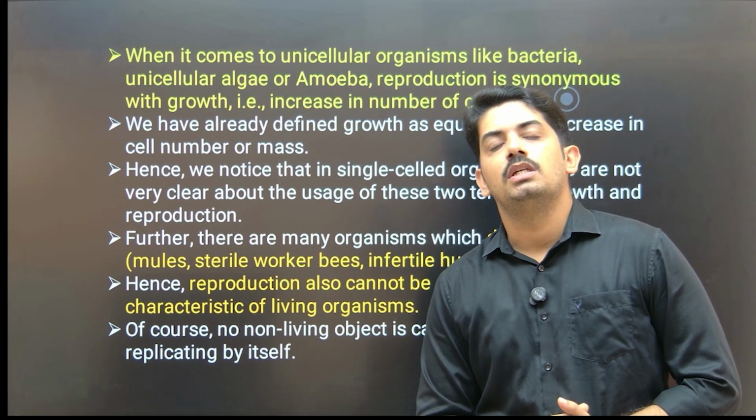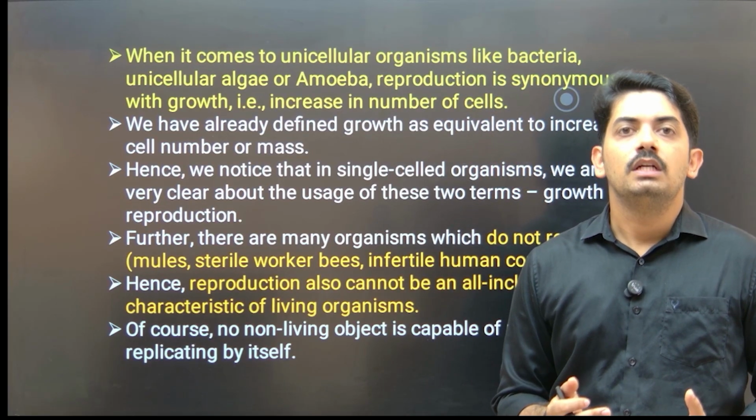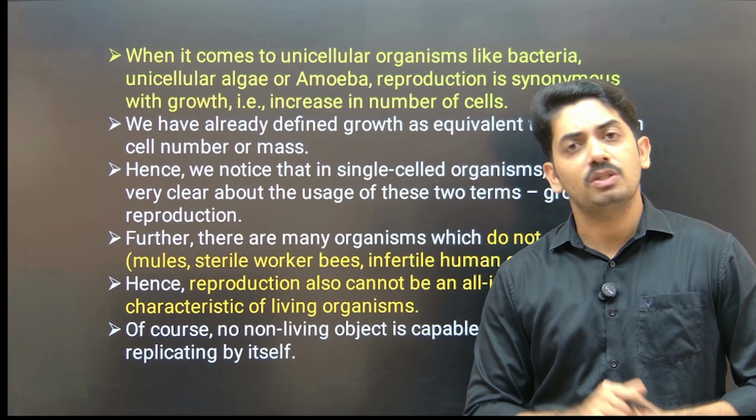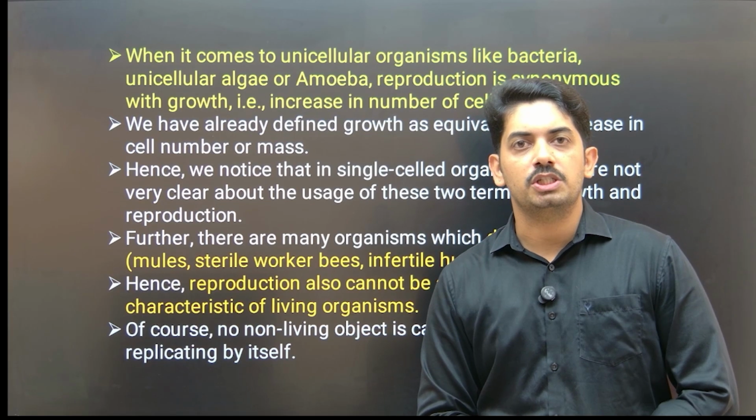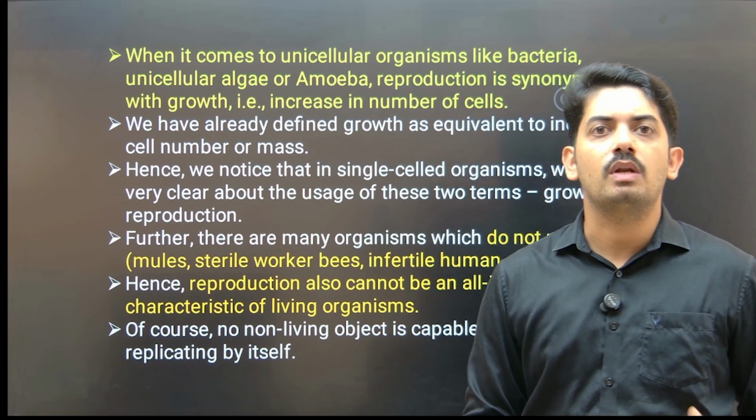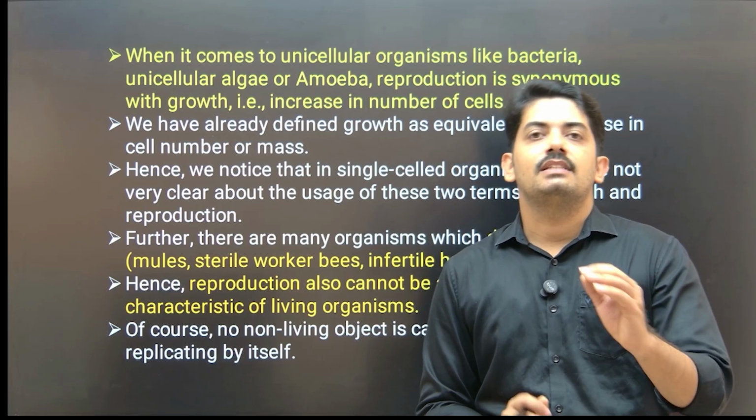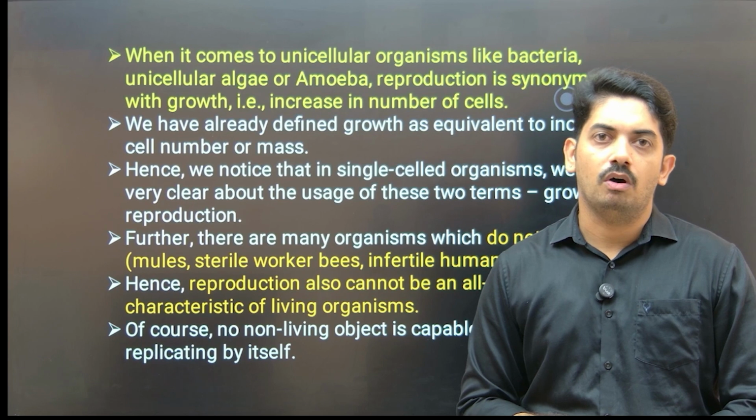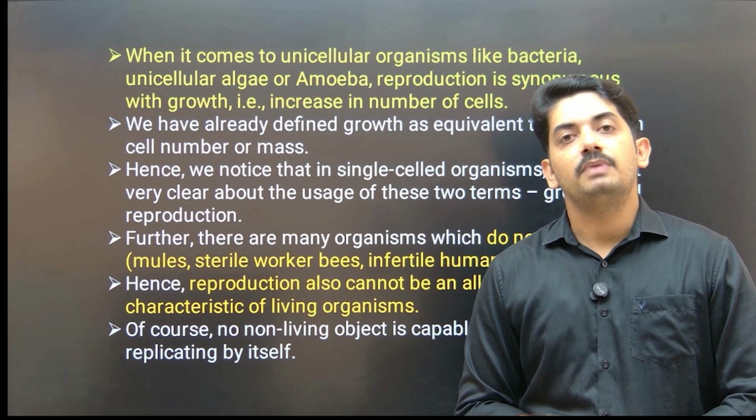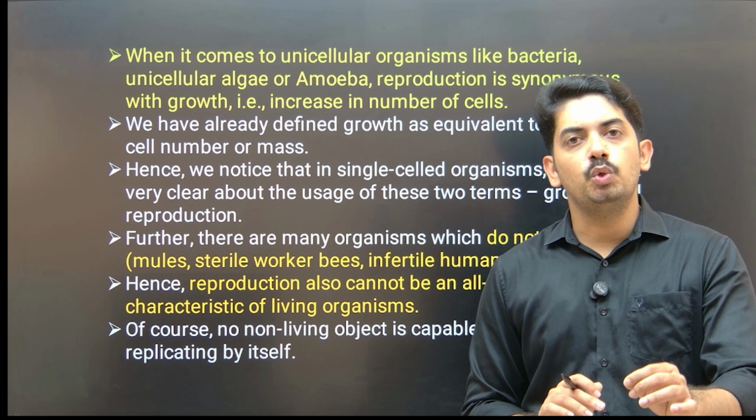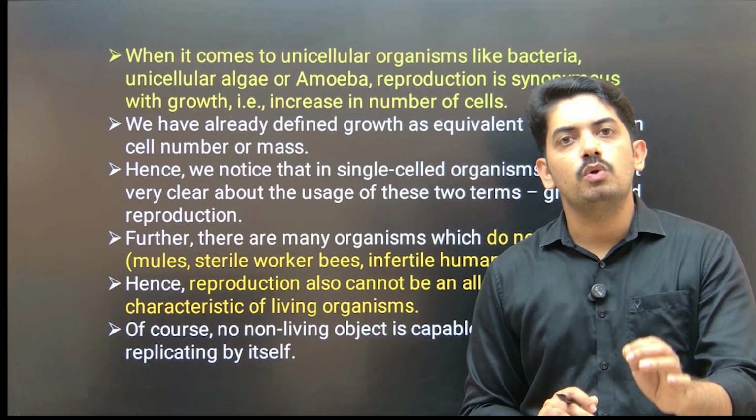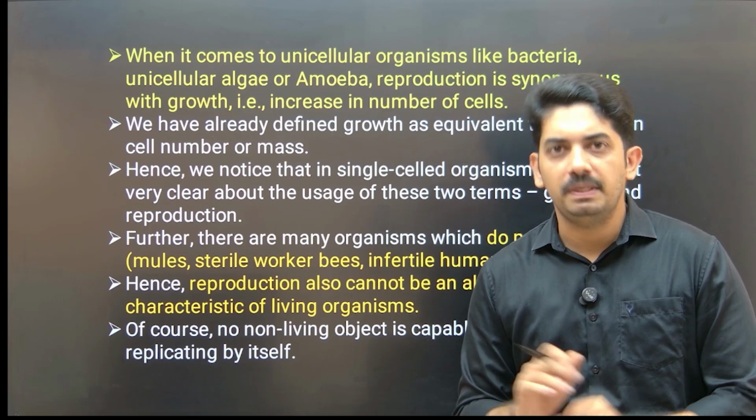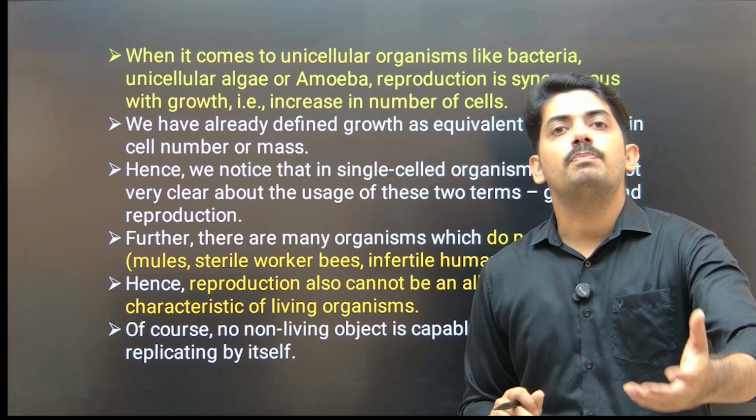Now the question comes, why can we not take reproduction as one single character to define living organisms? Because only living organisms can show reproduction. No non-living things can show reproduction, right? But there are some exceptions. When we look at infertile couples of humans, the worker bees, and the mule, the animal produced from hybridization between the horse and donkey. These two are different species. They are not able to produce the next generation.